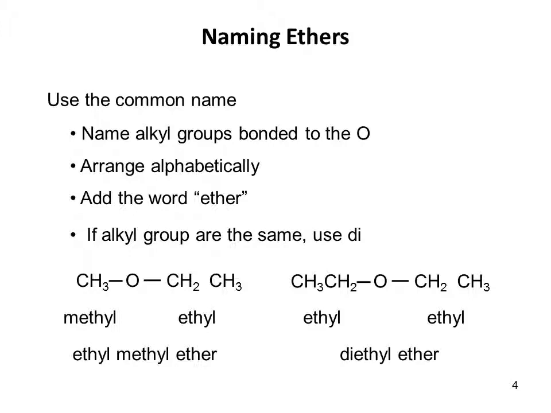If we look at the first example on the left, you can see there is a methyl on the left-hand side and an ethyl on the right-hand side. So we call this ethyl methyl ether. Now, why did I put the ethyl first? Because it's listed alphabetically. If I look at the compound on the right, you can see there's an ethyl on either side, and instead of calling it ethyl ethyl ether, we call it diethyl ether.